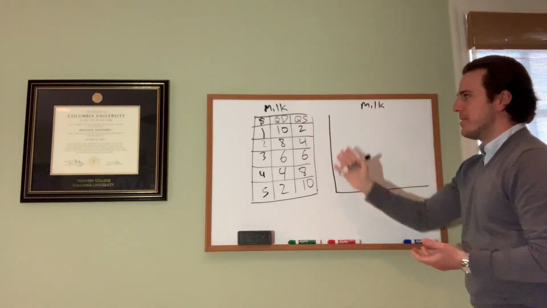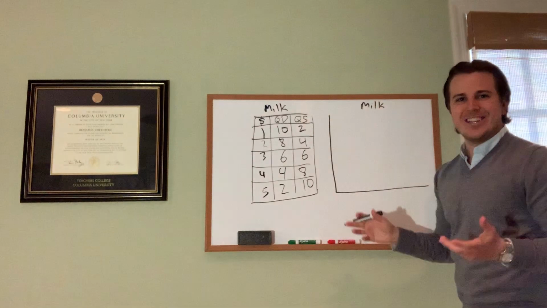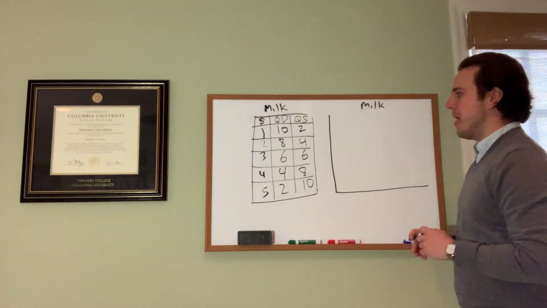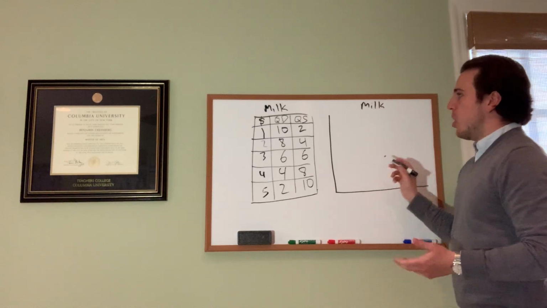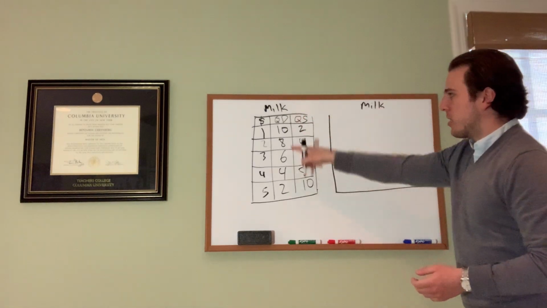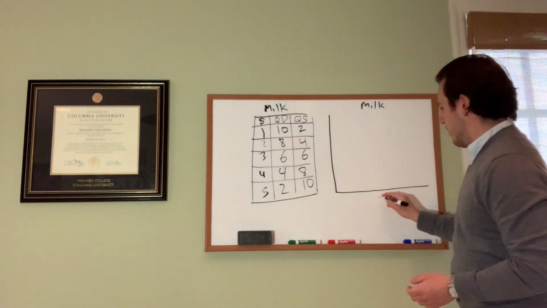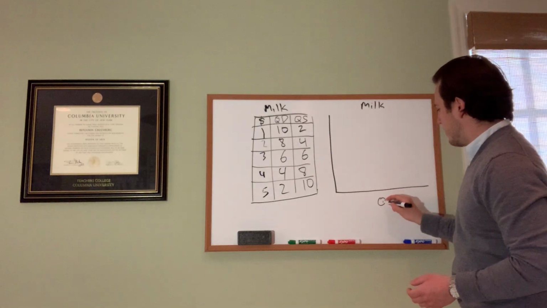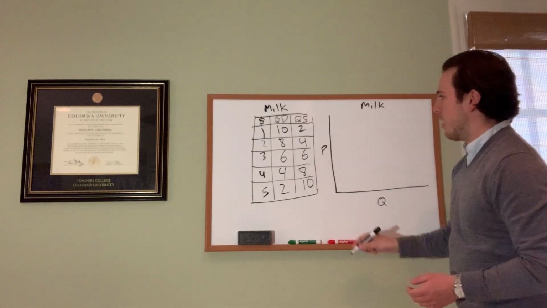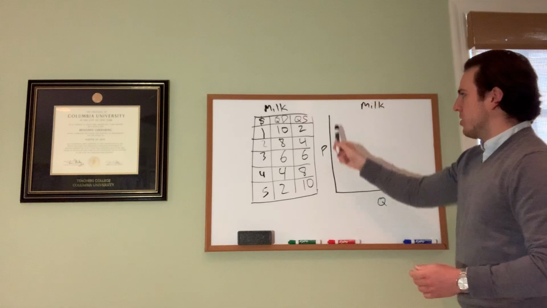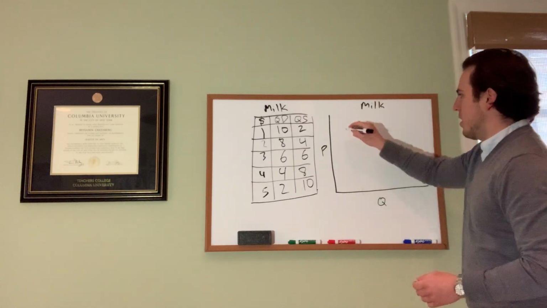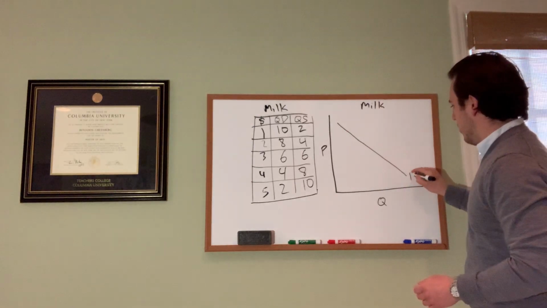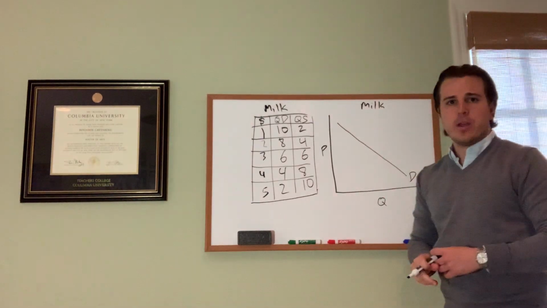This is not a scientific method that I used here to figure out the exact demand and supply for milk. But if you were to do this with any good or service, what you would see is the demand curve, as we can see, as we label our axes, quantity down here and price up here. As price increases, what happens to quantity demanded? It decreases. So our demand curve is going to slope downwards, which we know at this point.